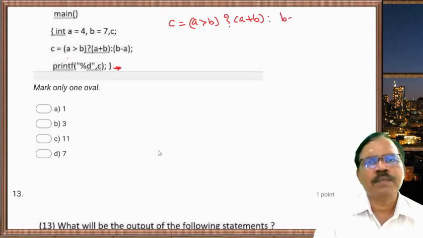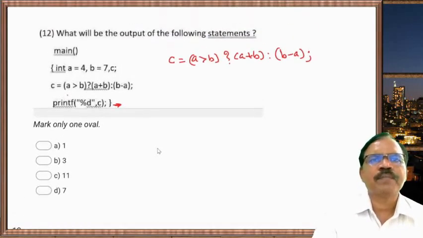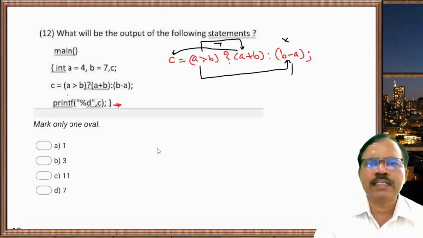colon, b minus a, semicolon. So what happens in this case? If this first condition is true, then this expression is evaluated and its value is assigned to c, and the other is ignored. But if this one is false, the second expression is evaluated and its value is assigned to c, and expression 1 is ignored.